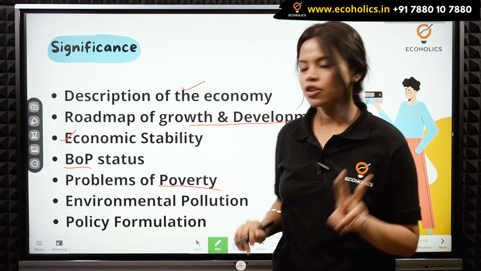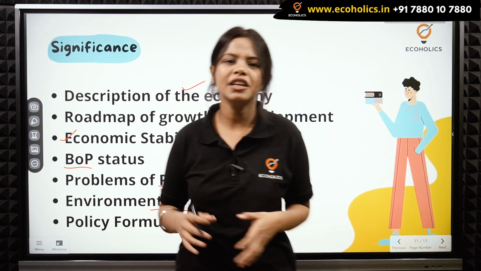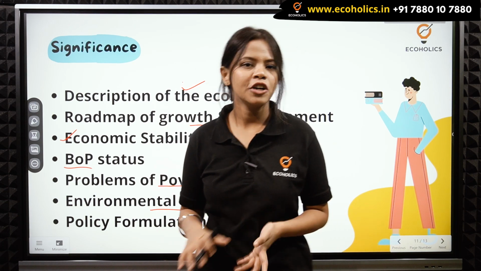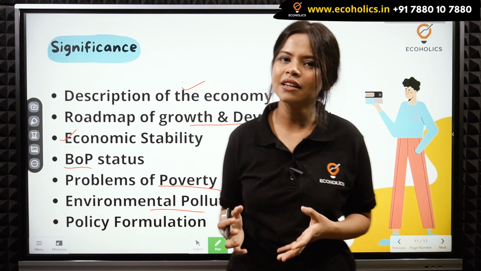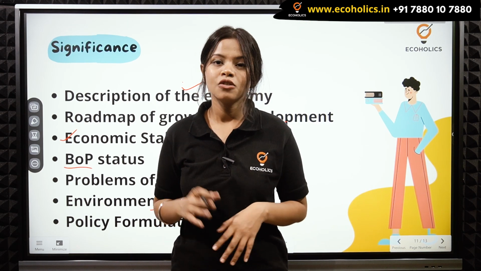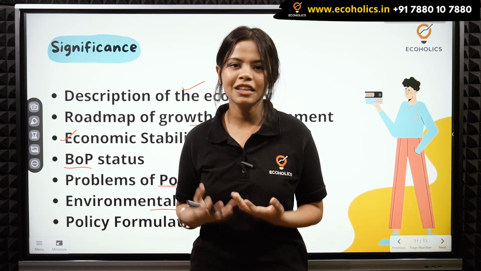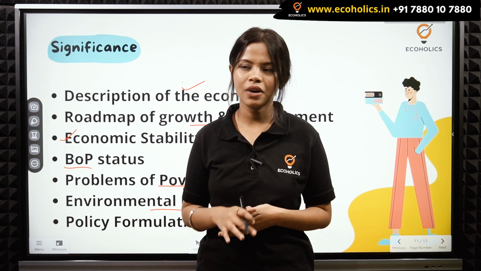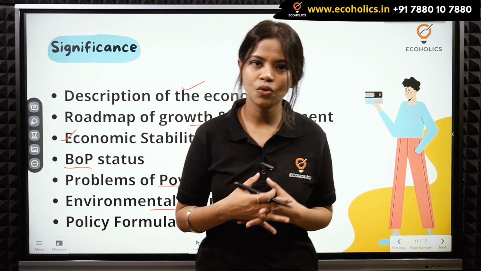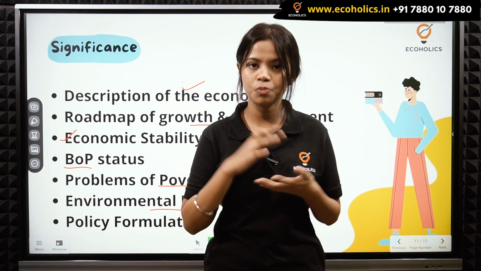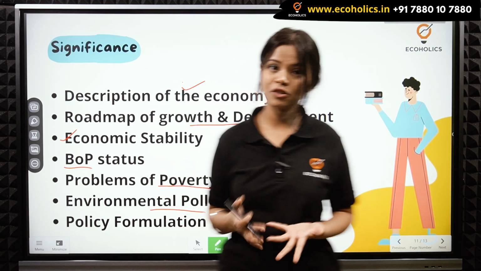Now the second last point of difference is your environmental pollution. While calculating our GDP, or while producing some output or some kind of product, we tend to deplete our environmental resources. So how to safeguard those resources, because these environmental resources are very scarce. These are not renewable as well. So how to prevent these resources, and how much resources we have exploited already. So we'll understand about this in macroeconomics only.